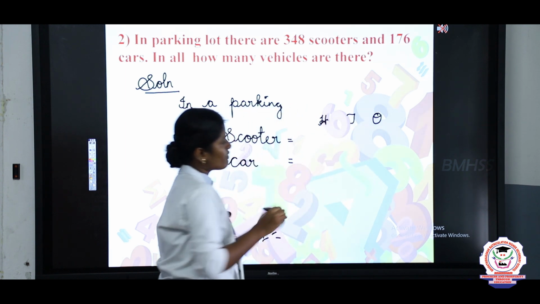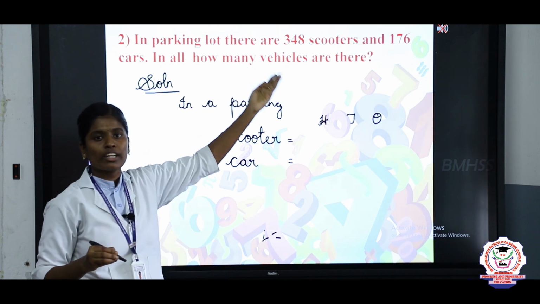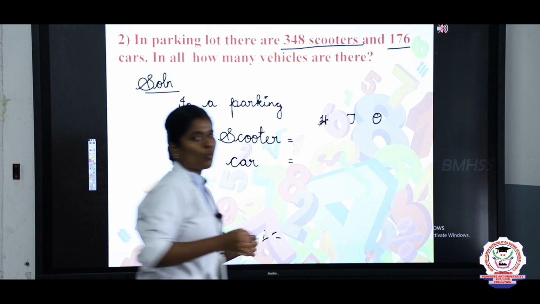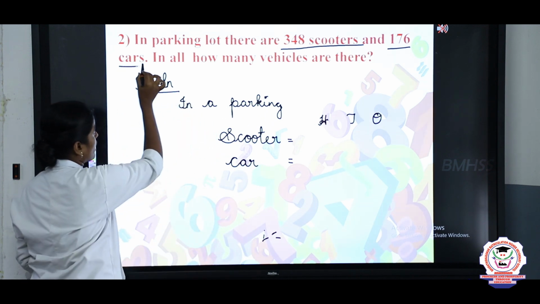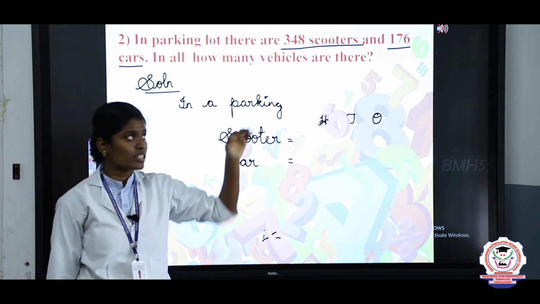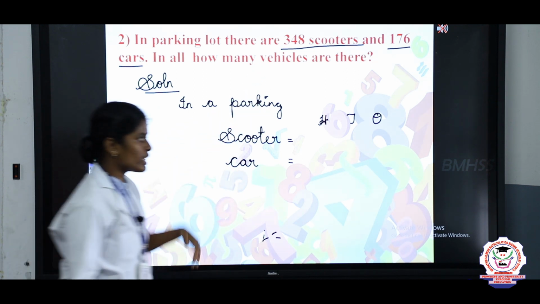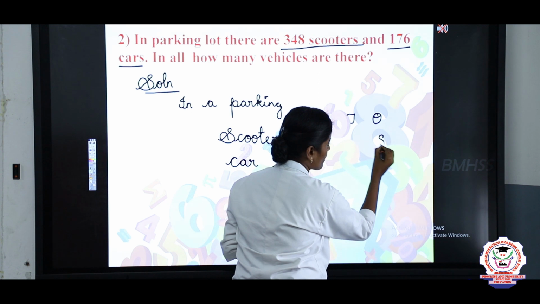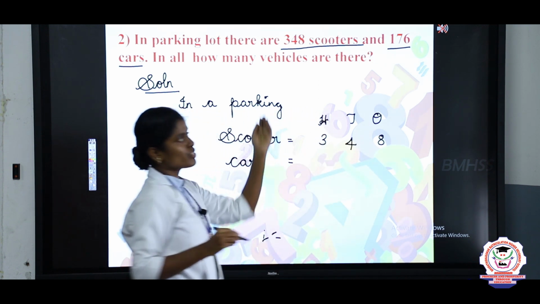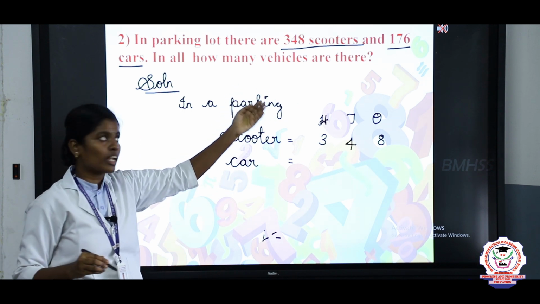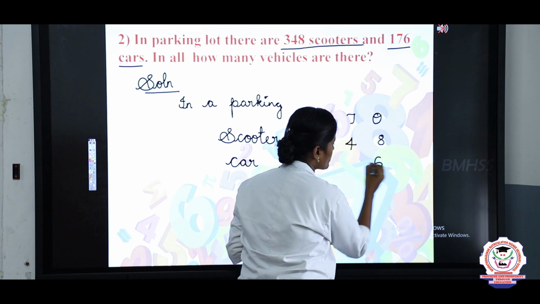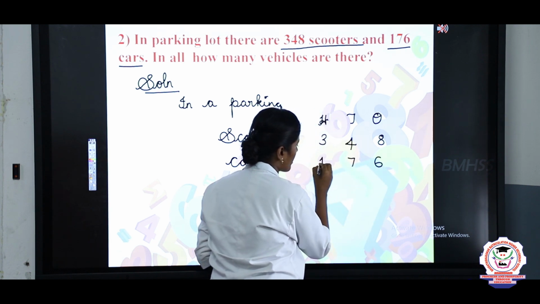We have 348 scooters and then 176 cars. For 348, the ones place value is 8, the tens place value is 4, and the hundreds place value is 3. Next, we will take the 176 cars. The ones place value is 6, the tens place value is 7, and the hundreds place value is 1.